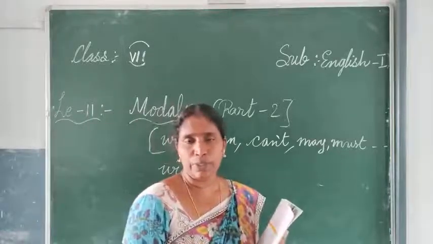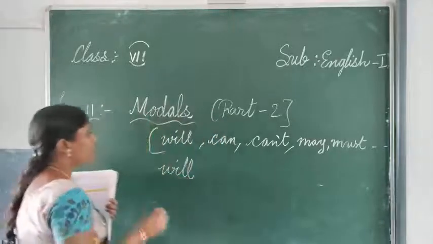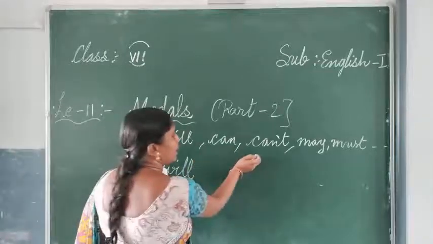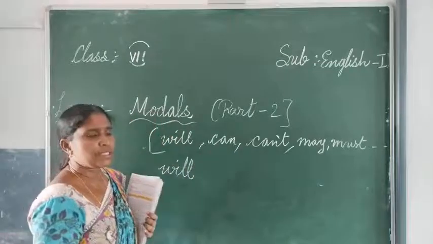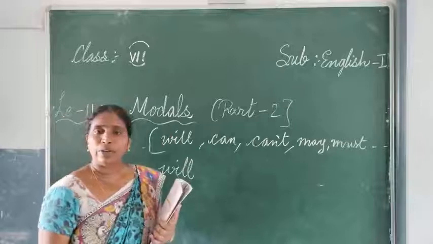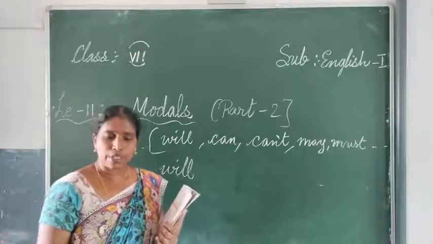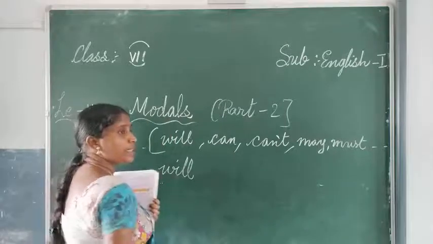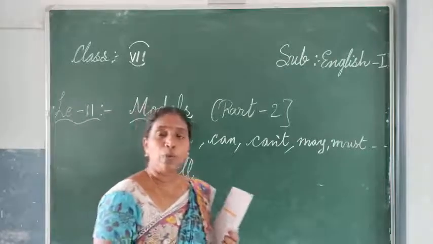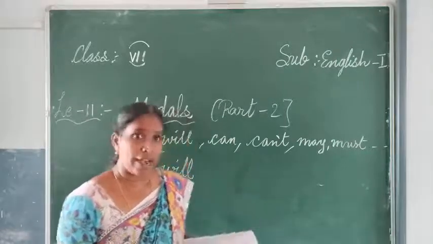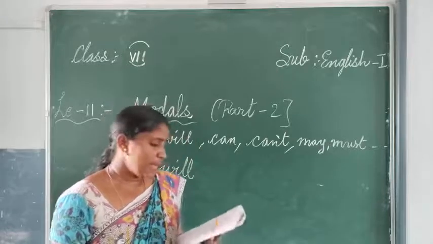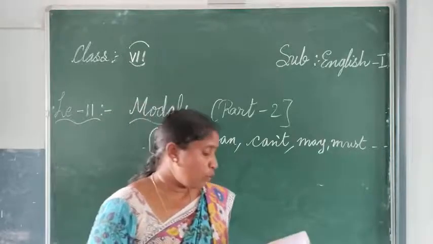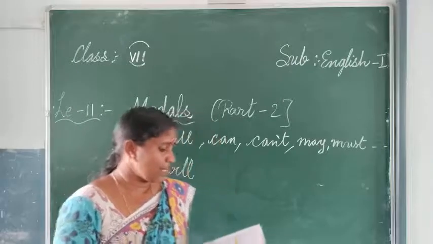You have to remember will, can or cannot. When we want to do something not in the present but later, that time we will use it. So here: Tina's flight from Colombo will arrive any moment.